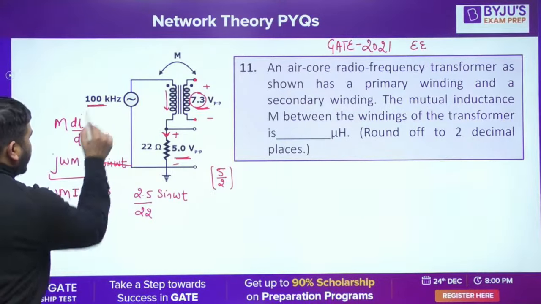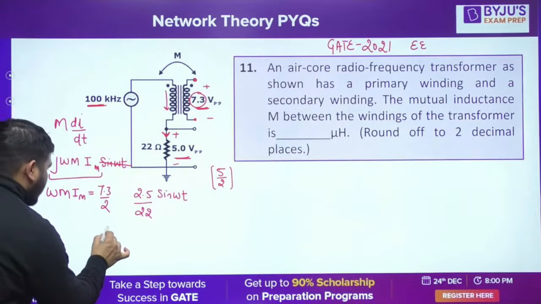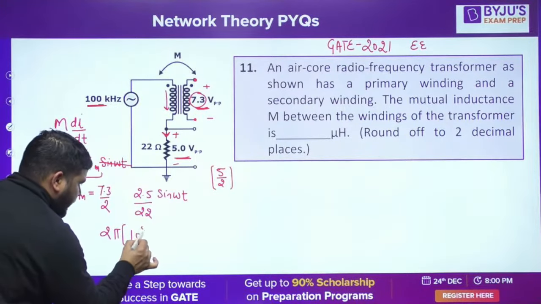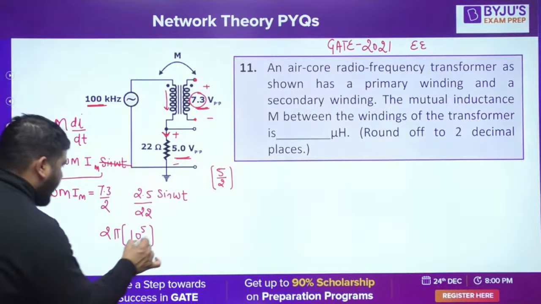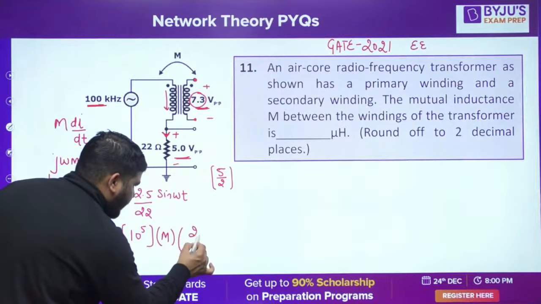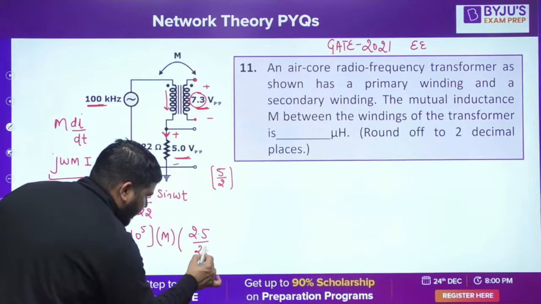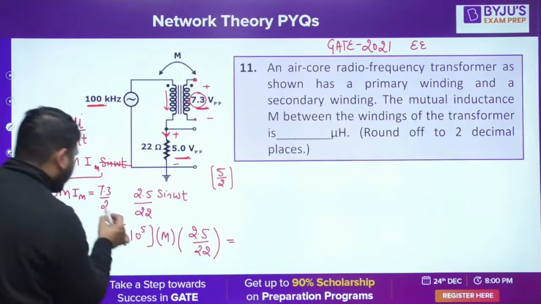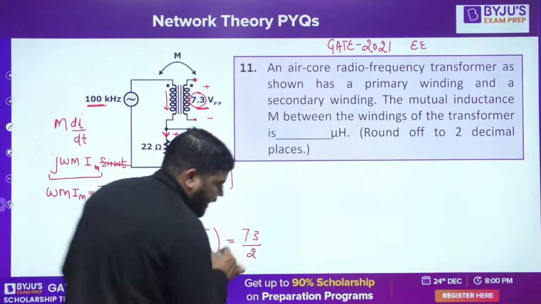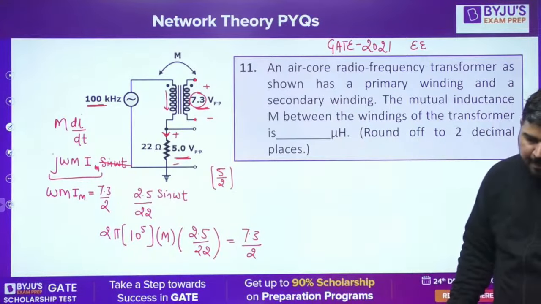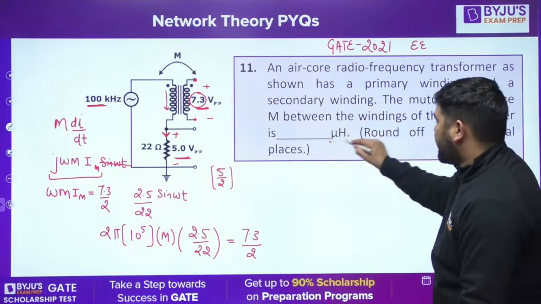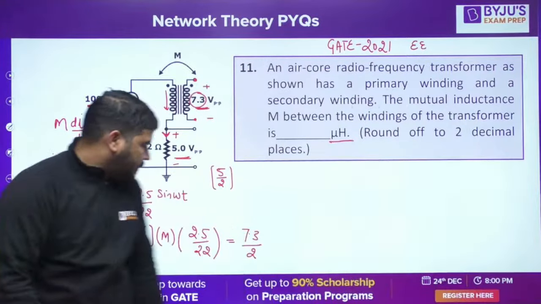Omega is 2 pi f, so you can put the value. So 2 pi into f, where f is 100 into 10 to the power 3. So 10 to the power 5 into M into the peak value of current. The peak value of current is 2.5 divided by 22, and that is equal to 7.3 by 2. Is it correct? Tell me, guys. Now calculate the value of M. Tell me what is the value of M in microhenry.